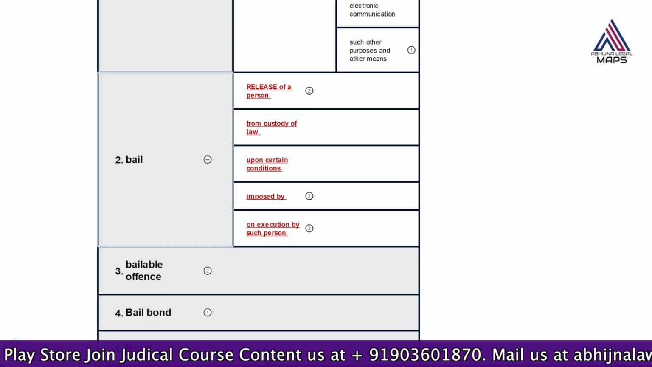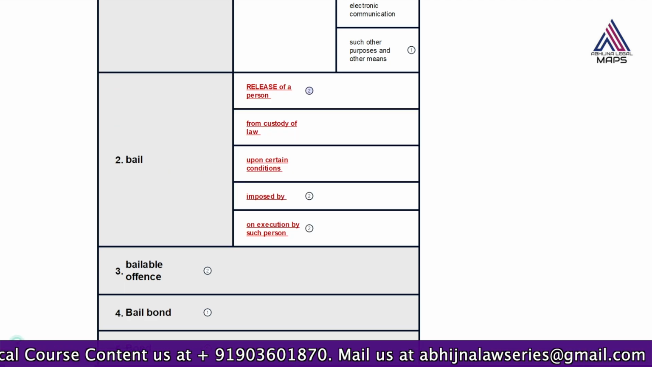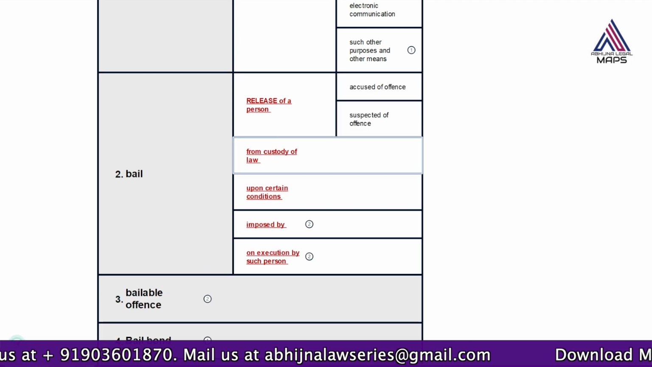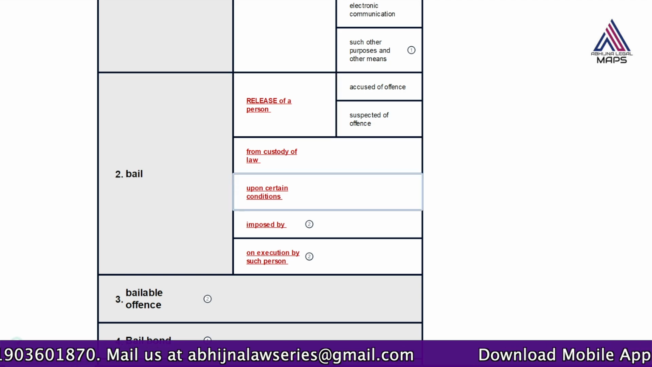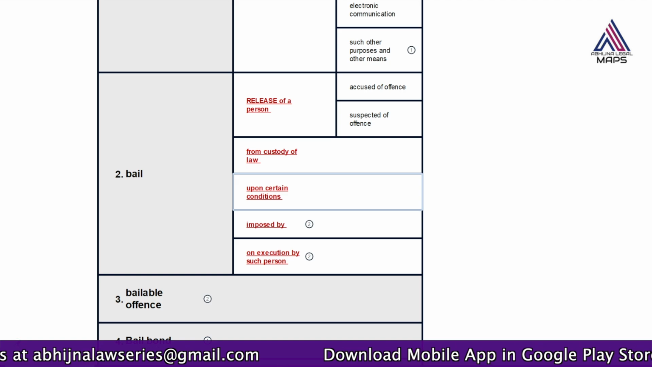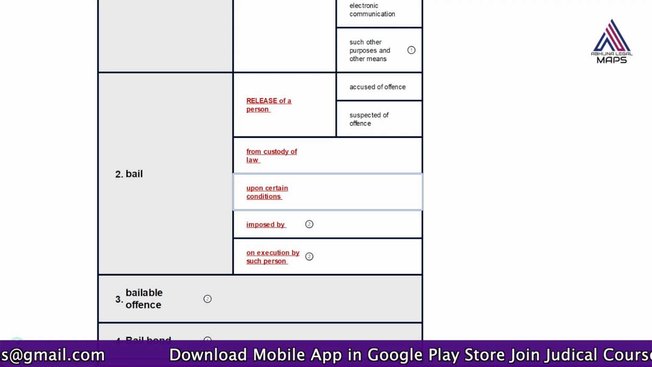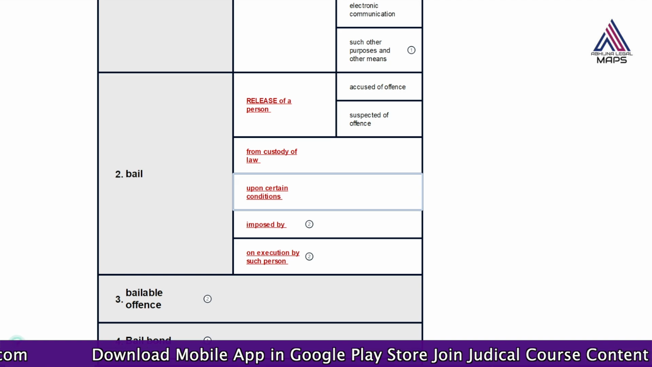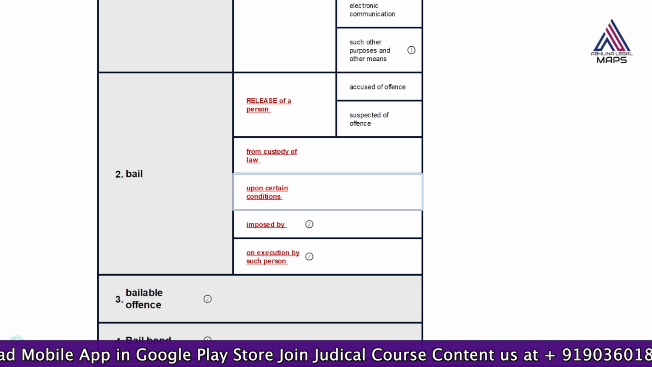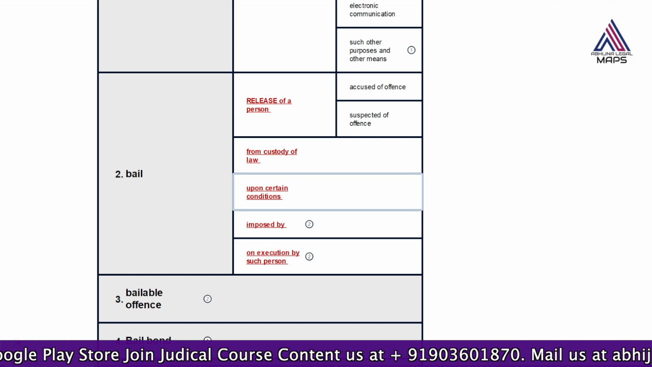Bail is a release of a person. Which person? An accused or a suspected person is being released from the custody of the law, and he is not simply released. He is released upon certain conditions. The court may impose that you have to attend the police station regularly, you should return your passport, you should not abscond, you should not leave India. All these conditions it may impose upon the person.